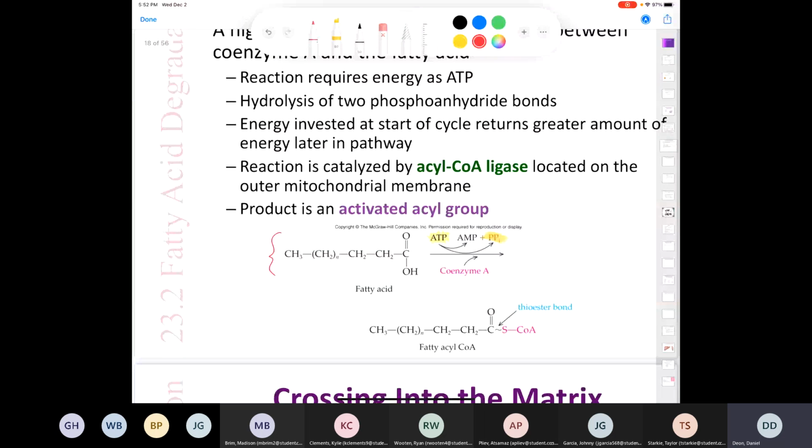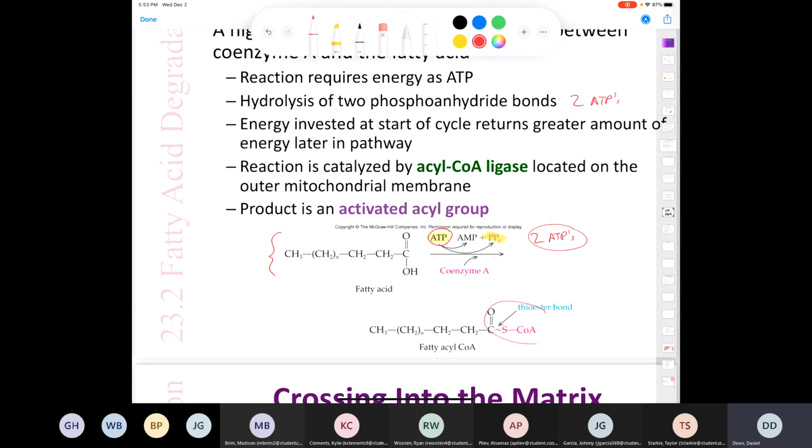Now, since we end up with a pyrophosphate here, this is like the investment of 2 ATPs. So it's really costing you the value of 2 ATPs, and you're going to see that when we tally everything up. The hydrolysis of the 2 phosphoanhydride bonds, so it's like the cost of 2 ATPs. Energy invested at the start of the cycle is going to return a much greater amount of energy in the pathway. And this reaction is catalyzed by an enzyme called acyl coenzyme A ligase, which is located on the outer mitochondrial membrane. And the product is an activated acyl group.